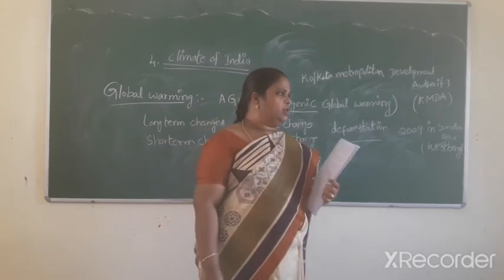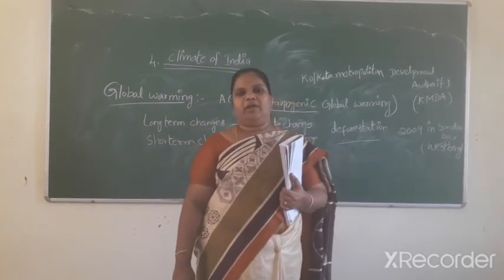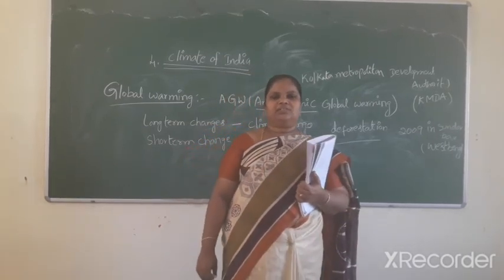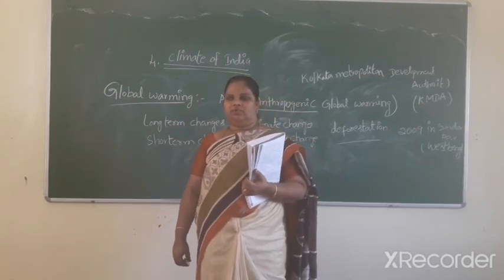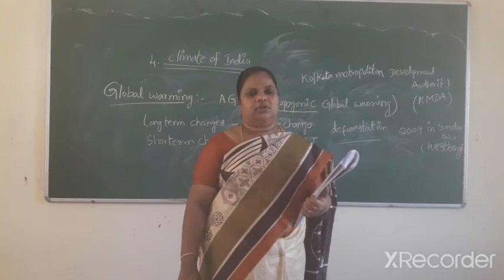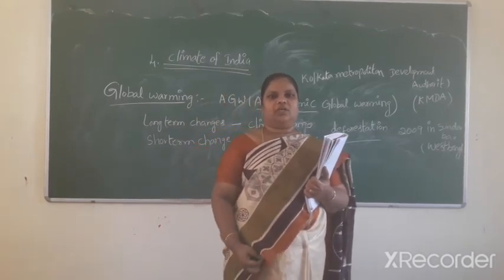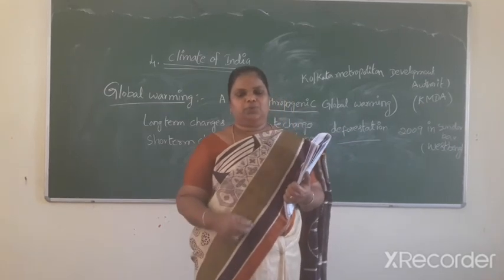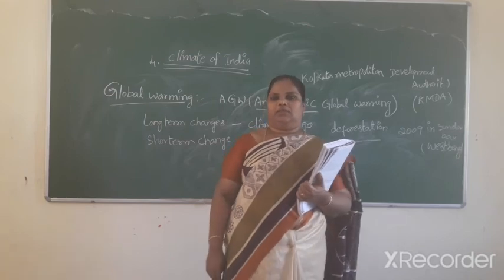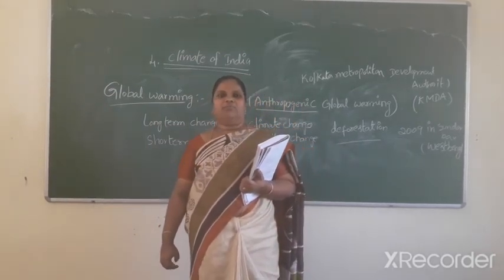Next one, the southwest monsoons are of two types. One is the Bay of Bengal branch, the second one is the Arabian Sea branch. The Arabian Sea branch arrives towards the north, and the Bay of Bengal branch arrives on the Bengal coast and the south face of the Shillong plateau. These two branches reach India at the beginning of June. This is called the onset of monsoons.